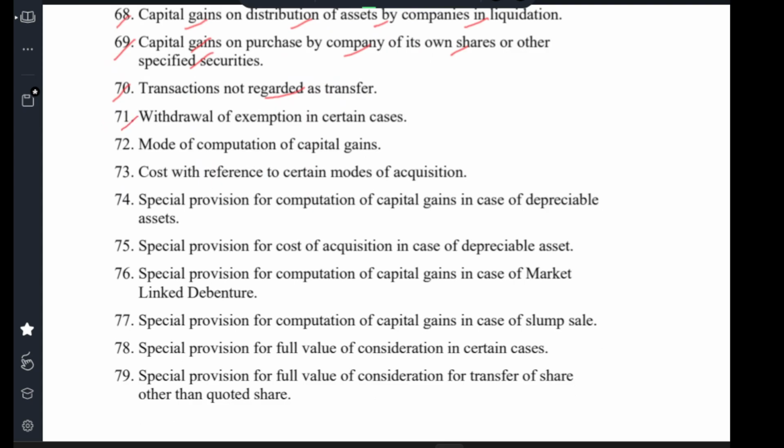Clause 71 withdrawal of exemption in certain cases. Clause 72 mode of computation of capital gain. Clause 73 cost in reference to certain modes of acquisition. Clause 74 special provision for computation of capital gain in case of depreciable asset.